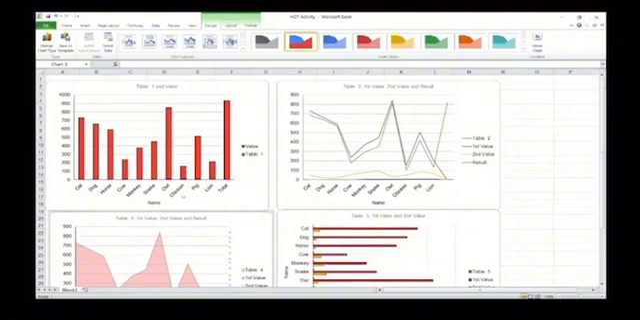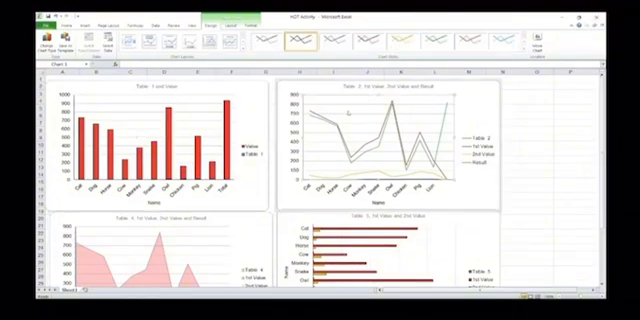Excel is a powerful tool that can help tourism businesses manage their data, make informed decisions, and improve their operations.